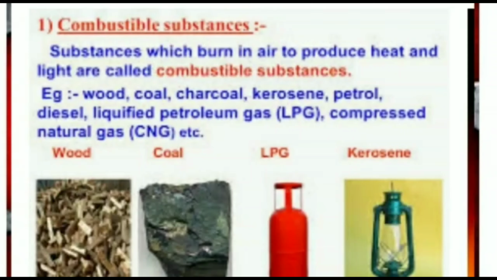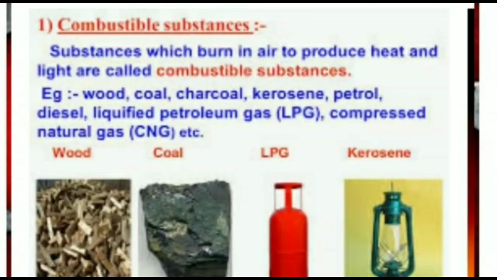Combustible substances, as you can see on your screen, are those substances which burn in air to produce heat and light. The production of heat and light is not mandatory in all cases. Example: wood, coal, charcoal, kerosene, petrol, diesel, LPG, and the list goes on.